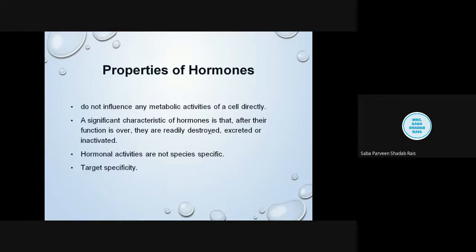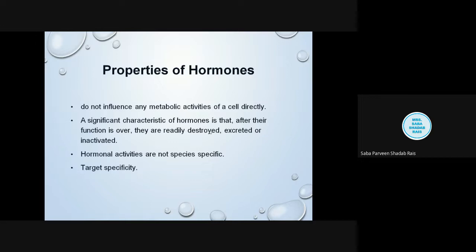For example, the releasing hormones of the hypothalamus act directly on the anterior pituitary, and stimulate the anterior pituitary to produce its hormones. And those anterior pituitary hormones are also, most of the time, not directly acting on the target organ.